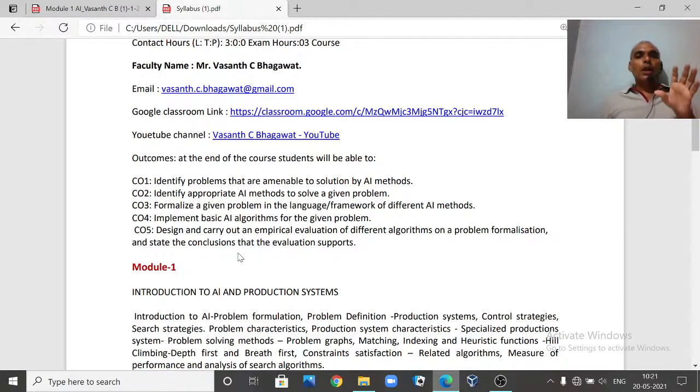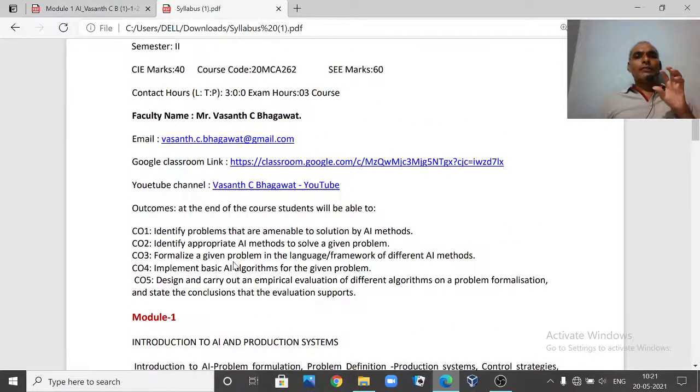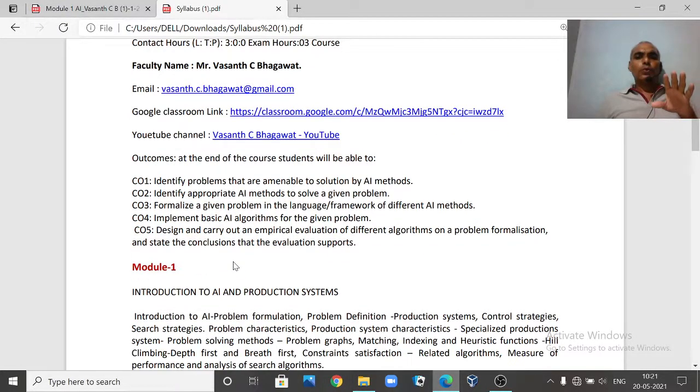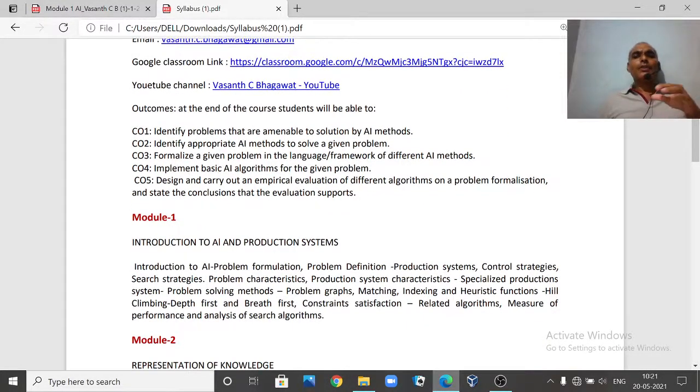To put it in a nutshell, this course, artificial intelligence, is the basic elective course where you are going to start with the fundamental things, right? After completion of this course, you will have sufficient knowledge about what artificial intelligence means, what type of problems you can formulate with it, and what the basic algorithms available for us are in order to formulate these problems.